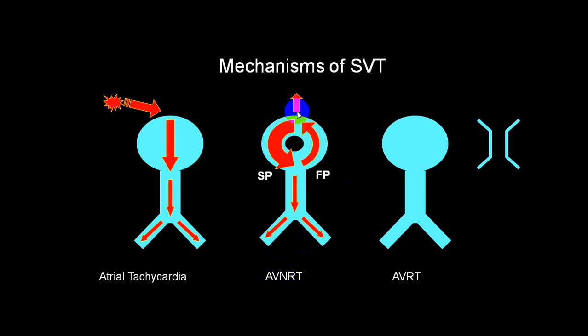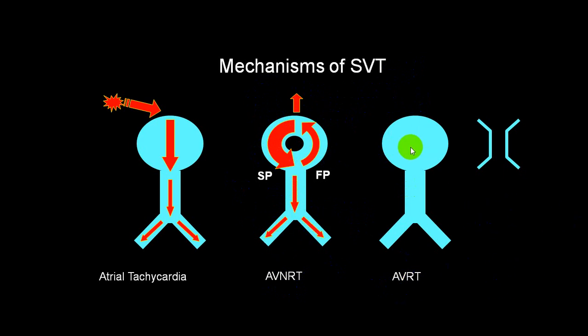And the impulse reciprocating back into the atrium produces a P wave, which has an abnormal shape, usually an inverted P wave, after the QRS complex. And we measure what we call the R to P interval, the RP interval, which helps to identify the different varieties of AVNRT or AVRT, typical variety, atypical variety, etc.